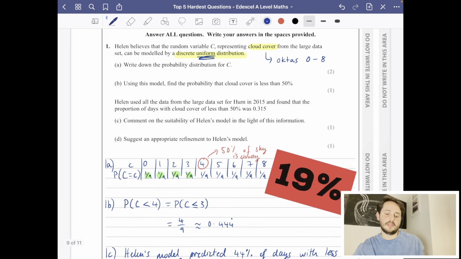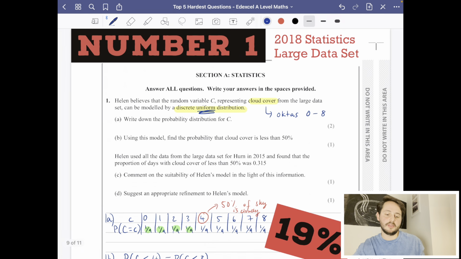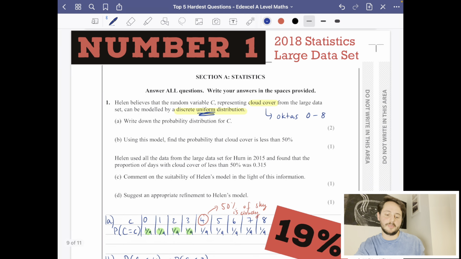So only 19% of marks were scored here. I'm hoping that this isn't really the hardest question. I'm hoping that this is just a representation of the fact that people don't know the large data set very well. They don't know about cloud coverage and octas. And also the people who do maths generally don't like to do these kind of worded questions of having to write sentences. So if you know that the stats questions are pretty difficult, this is probably going to be something you're going to want to fill in your revision with to give you an edge over other candidates.